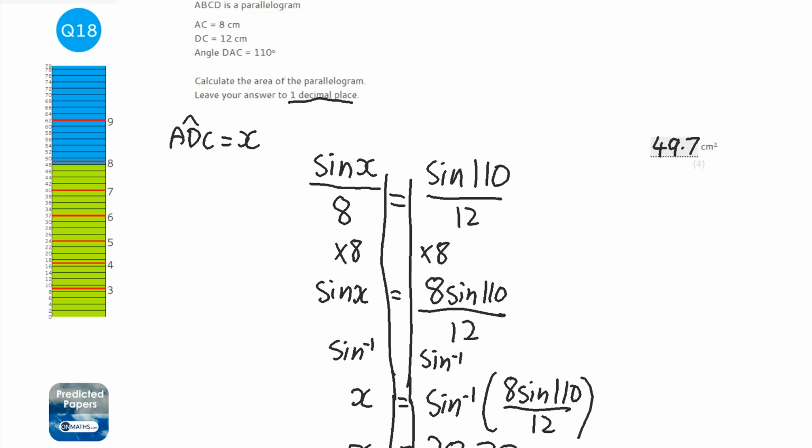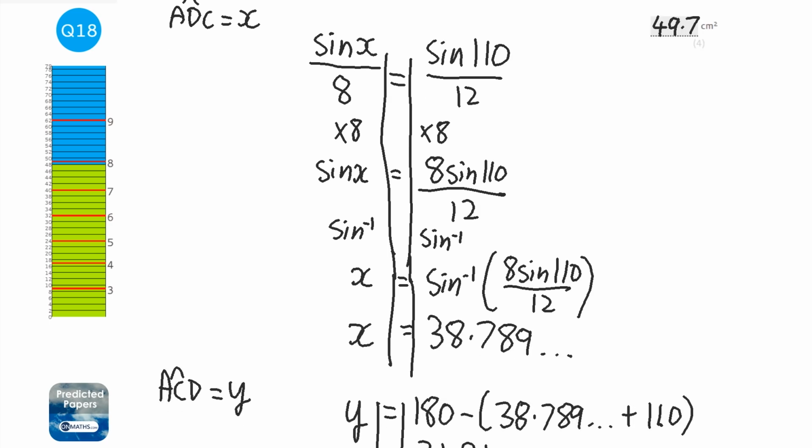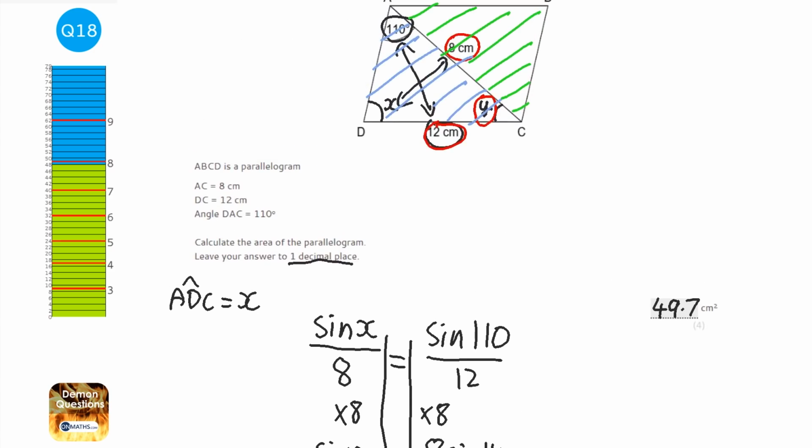Now if you didn't keep the numbers in your calculator and you rounded them, make sure you round them to 4 or 5 decimal places. I would probably round at least to 3 decimal places, but you normally want to go a little bit further. You might find that if you rounded, you get a slightly different answer to mine.